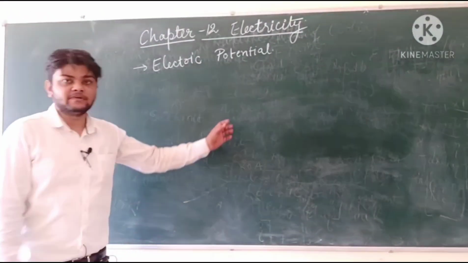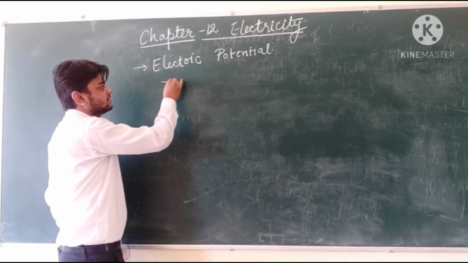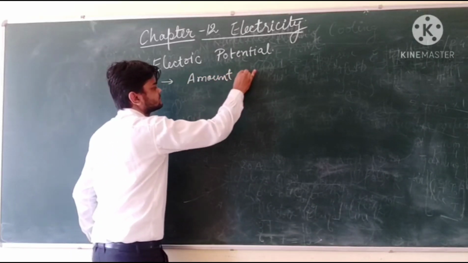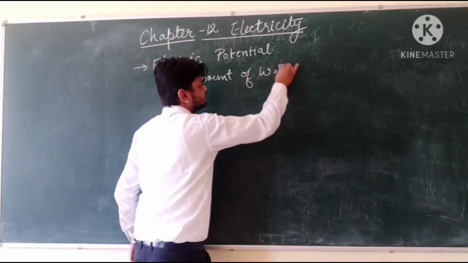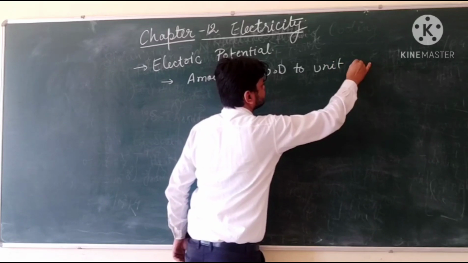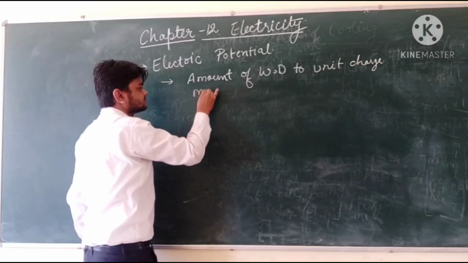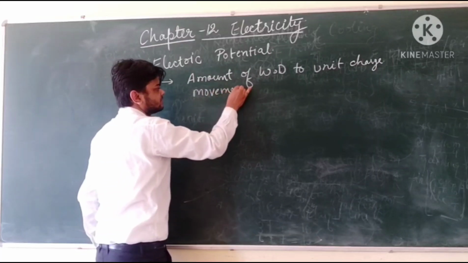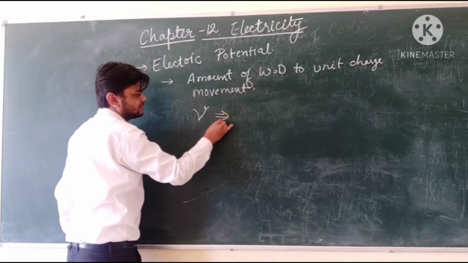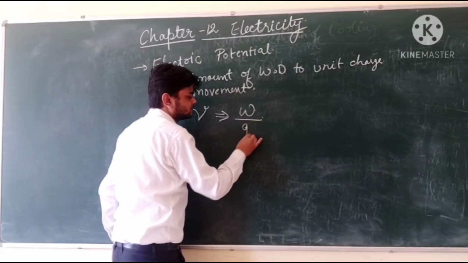Moving on from electric current, we have our next topic as electric potential, which is defined as the amount of work done to move a unit charge from one place to another. Mathematically it is expressed as capital V, which is equal to the amount of work done to move a charge.